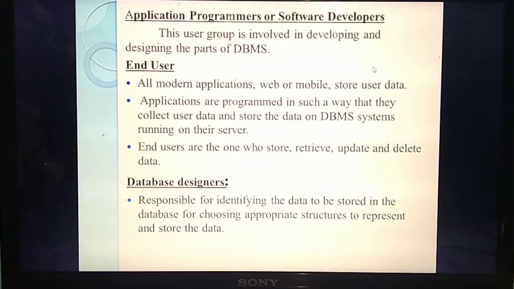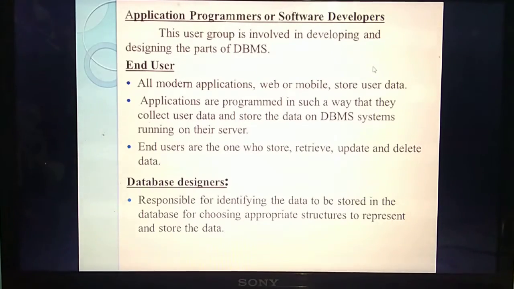Likewise, if they are going to launch a new software, each software will have separate models or structures to represent how the software will work. The DBMS is mainly used to store the data. For that, the designer will choose a separate structure for designing it. That is called the database designer.